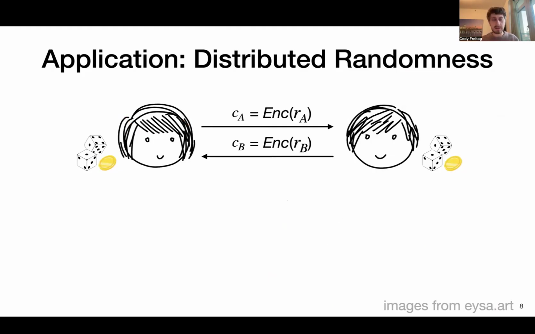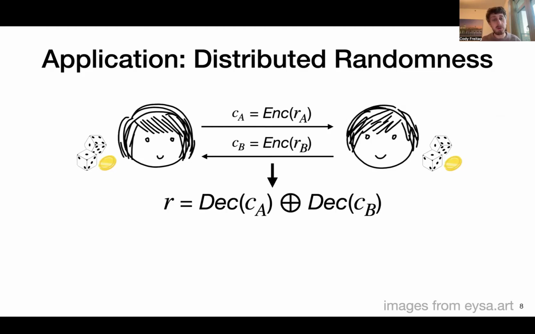And so what does that look like? Well, the idea here is both Alice and Bob are going to use a time lock puzzle to encode some individual random string, R sub A and R sub B, resulting in codes C sub A and C sub B. You can think of this as a symmetric protocol. Either player could send their encoding first. Then at the end of the day, the random string R output by the protocol will be the decoding of each of the respective values XORed together.